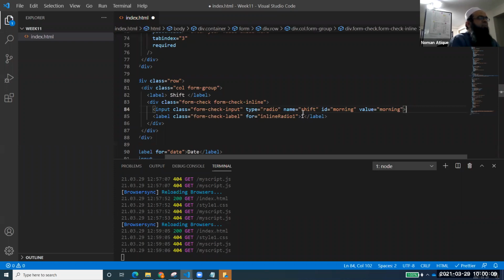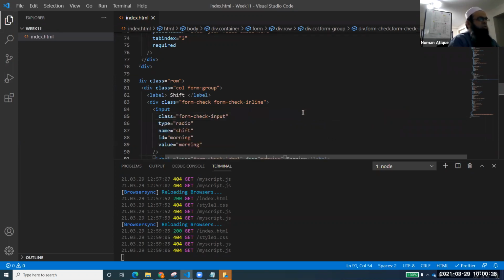So I've just copied this from there and I am using it. Now if I have given this ID morning, it means this label should be for morning. And here I'll just place morning. Do I need to change anything else? No, just that is enough for the morning entry. It should just show that.